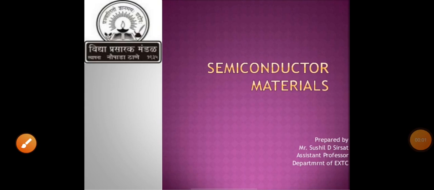Students, in this lecture we will continue with our intrinsic semiconductors, and we will see energy bands and what the energy band gap is. From the first lecture, we will revise quickly, and then we will move toward the next bit.